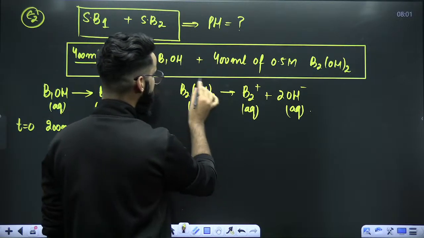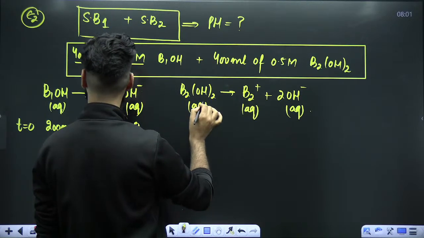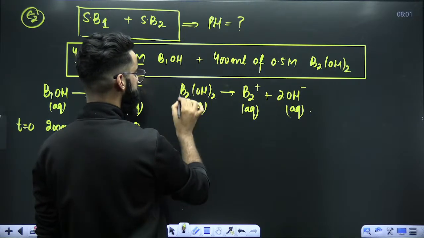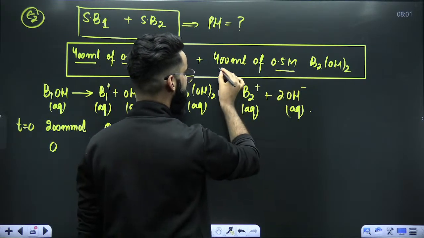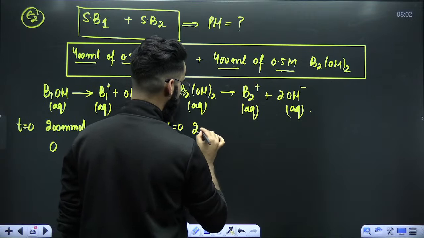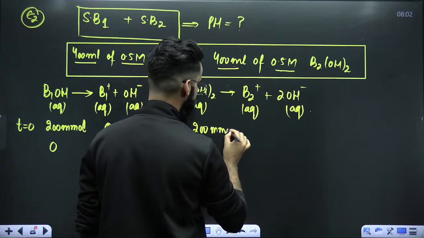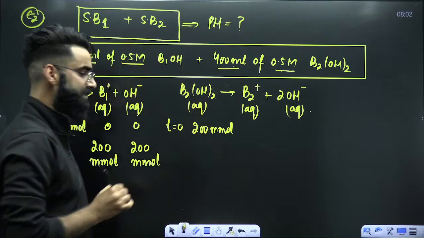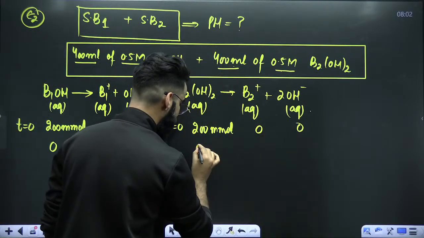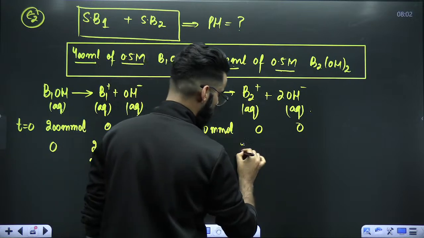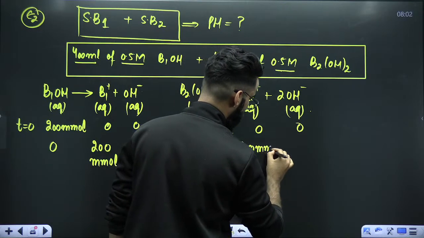Similarly, how many millimoles of this particular substance do we have at time t is equal to 0? Molarity multiplied by volume in ml. So we have got 200 millimoles of B2OH whole twice in the beginning. So this will be 0, this will be 0. 1 mole gives 1 mole, so from 200 millimoles you get 200 millimoles.